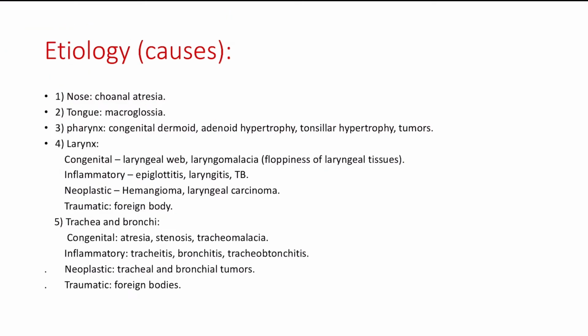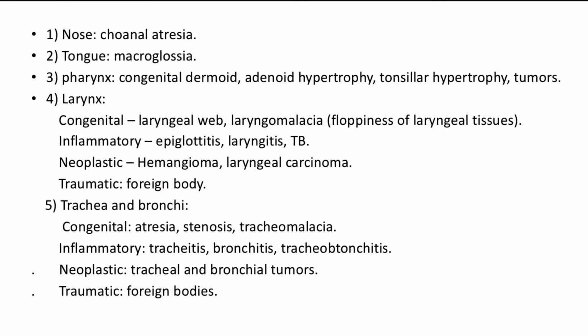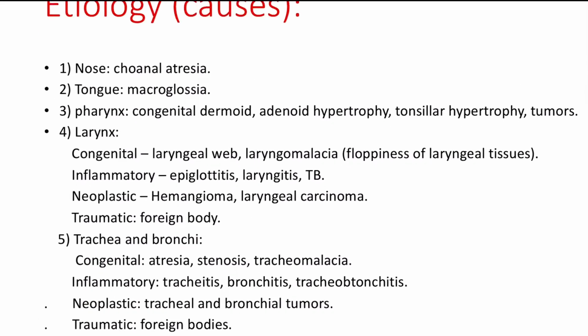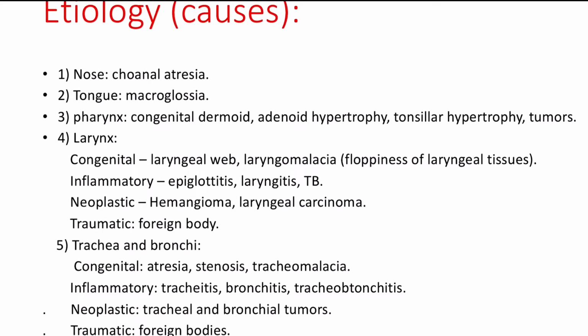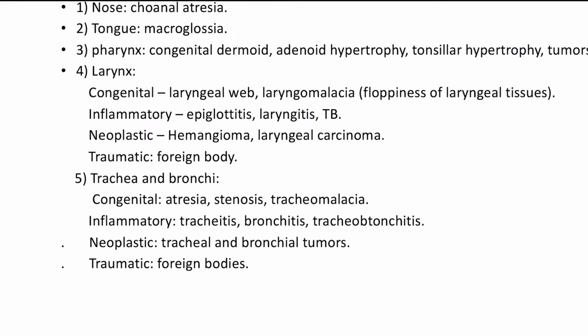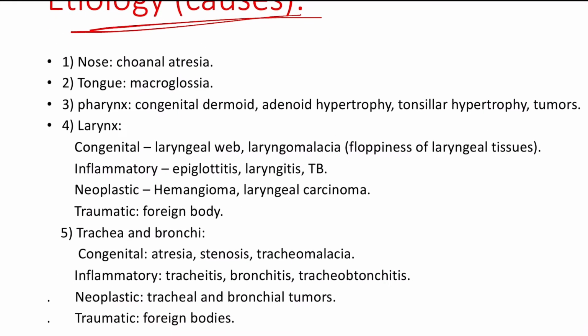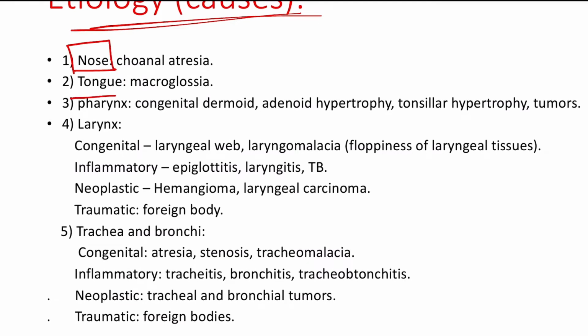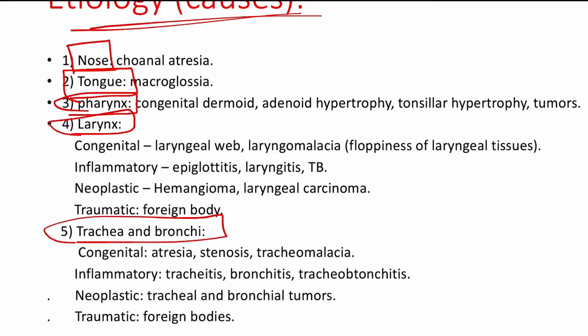Now coming to the etiology, the causes. There are so many causes which will make a lot of confusion for you. I have simplified this and made it as short as possible. First, remember 5 headings here. First one is the nose. The second is the tongue. Third is the pharynx, then the larynx, and finally you have the trachea and bronchi. These are the 5 headings or subheadings you can use for writing the causes of stridor.